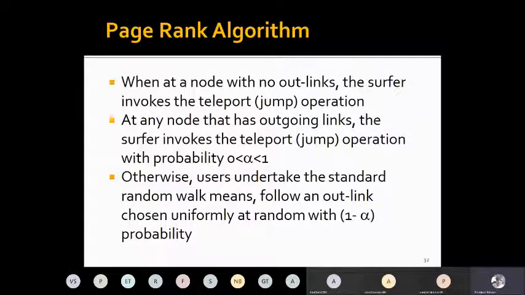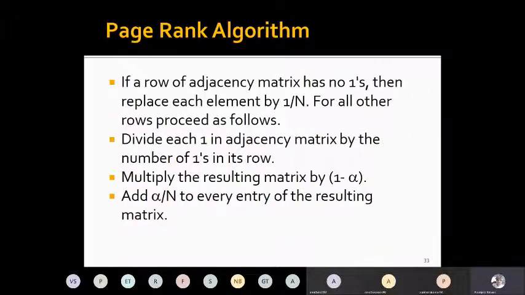At any node that has outgoing links, the surfer invokes the teleport operation with a certain probability between 0 and 1, and we are using alpha to designate the probability of teleport. Otherwise, the surfer does very similar crawling like the HITS algorithm. That means with 1 minus alpha probability, it crawls through the neighborhood of pages, that means follows the outlink. So let us look at how it works.